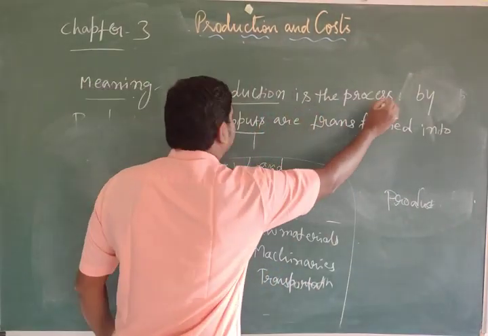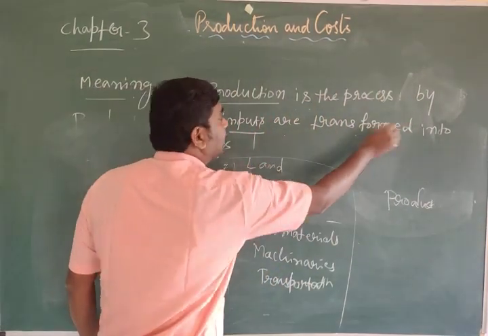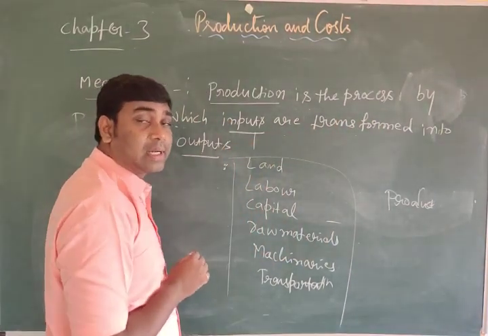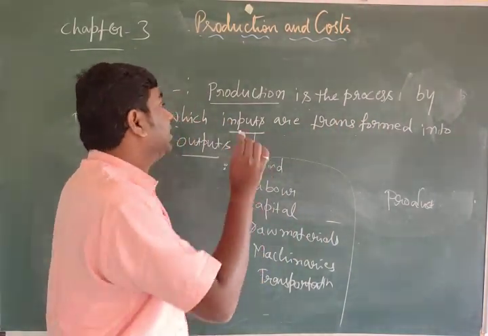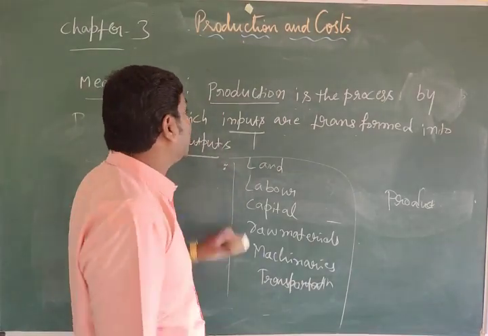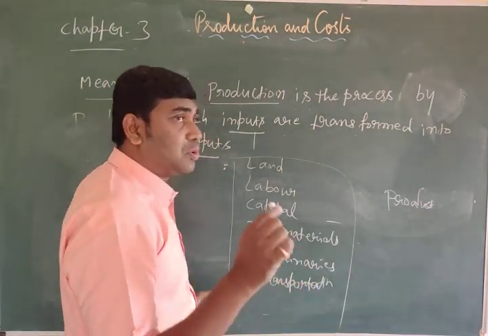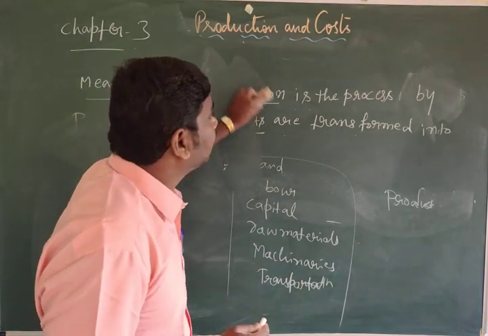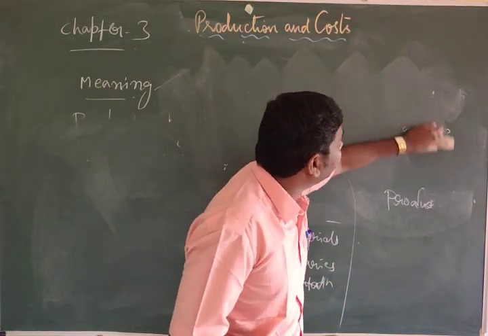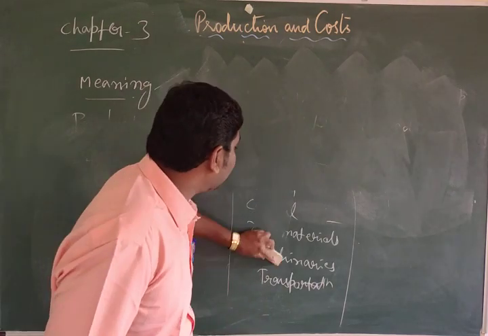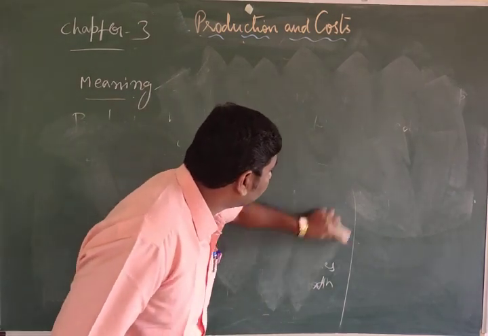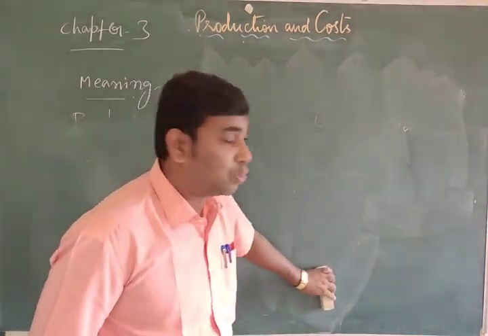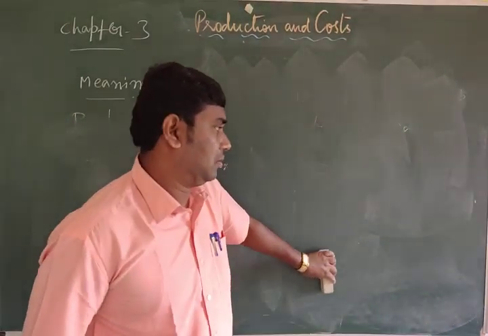Production is the process by which inputs are transformed into outputs. This is the meaning of production: producing goods and services. Otherwise, production is the process by which inputs are transformed into output. That is called production.